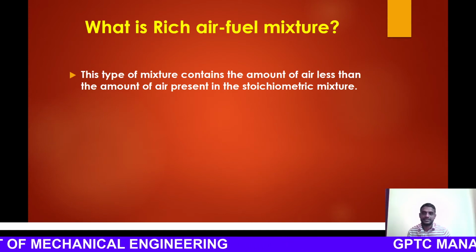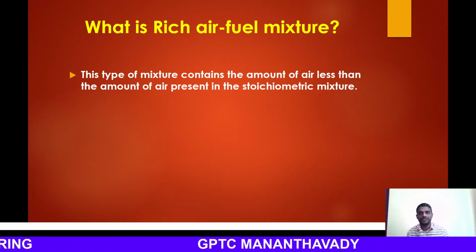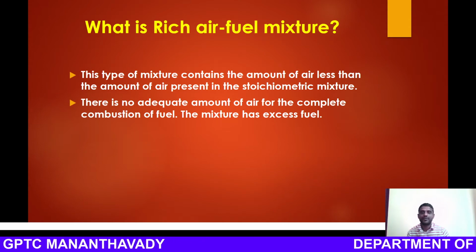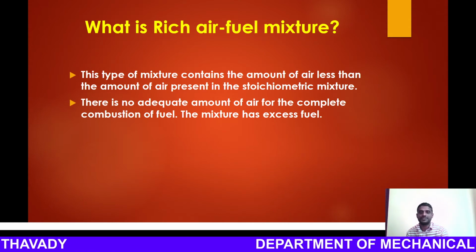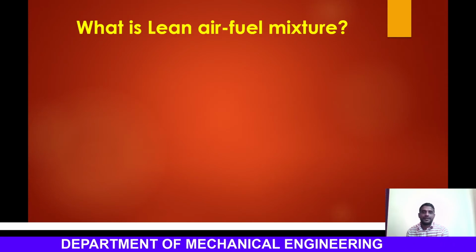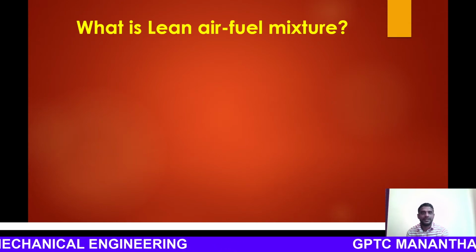During acceleration, we require more power output. So to produce more power output, more fuel is to be burnt. Okay. There is no adequate amount of air for the complete combustion of fuel. The mixture has excess fuel. For example, 12 is to 1 is a rich mixture.